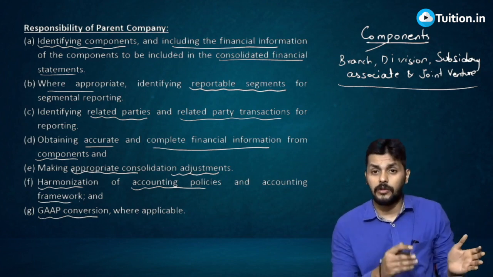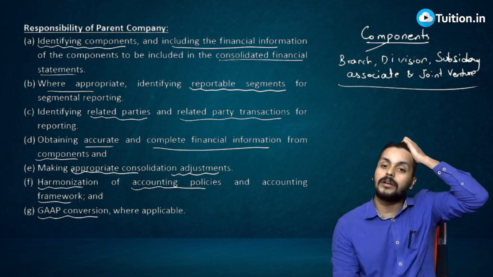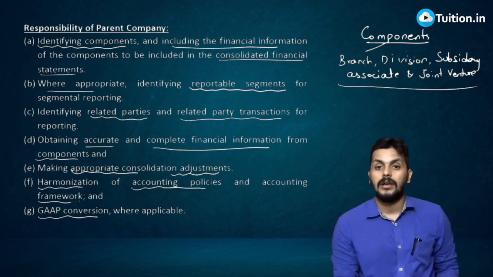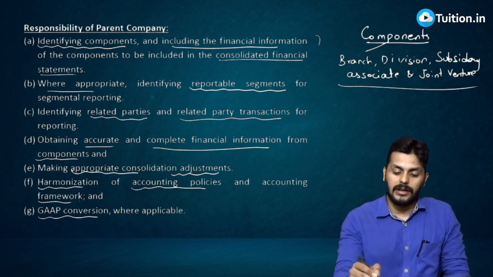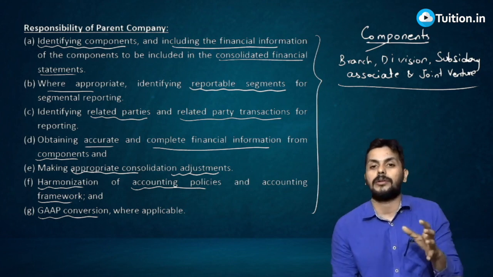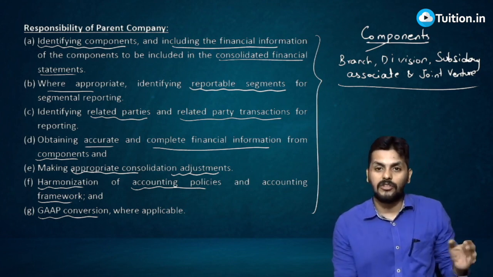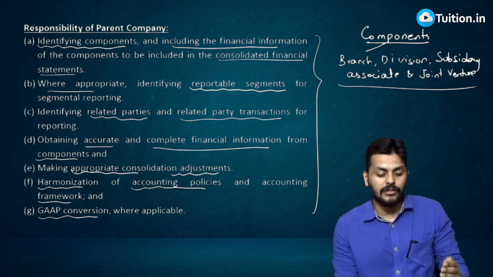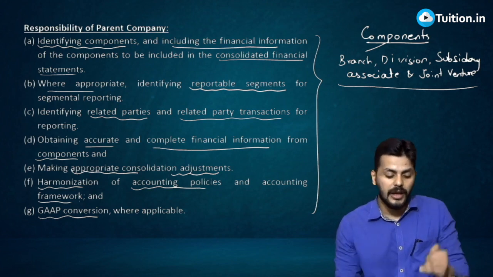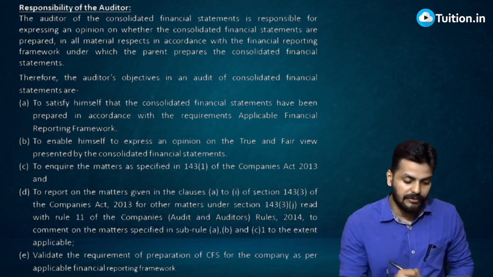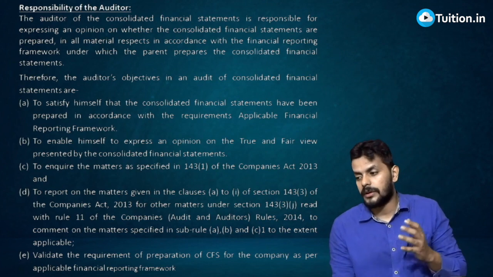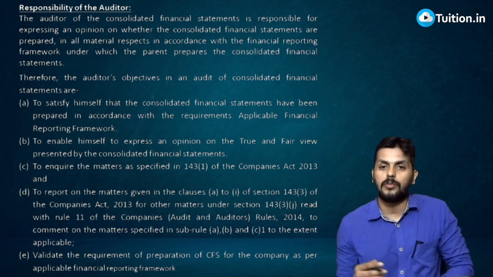Generally accepted accounting principles. So if it's from Indian GAAP, you might want to convert it to US GAAP, or like that you might want to convert, and all this is to be done as per the responsibility of the parent company, because again the preparation and presentation of consolidated financial statements is totally the responsibility of the parent company.